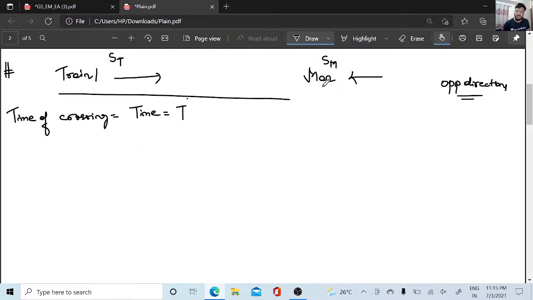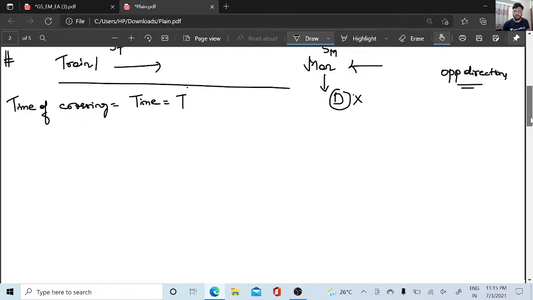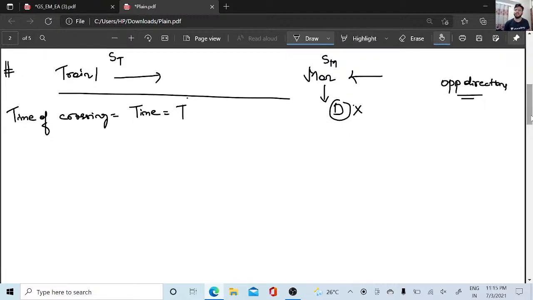So here the man is coming with a speed. Will this man have a distance? No, the man will not have any distance. We have already proved this, person, pole, pillar and tree. But the man's speed can exist. So they both are coming in opposite directions.